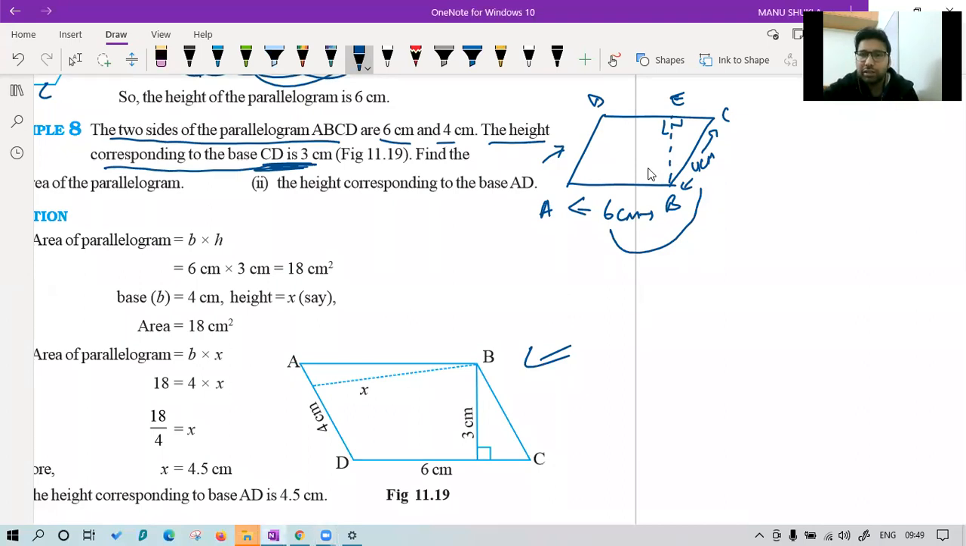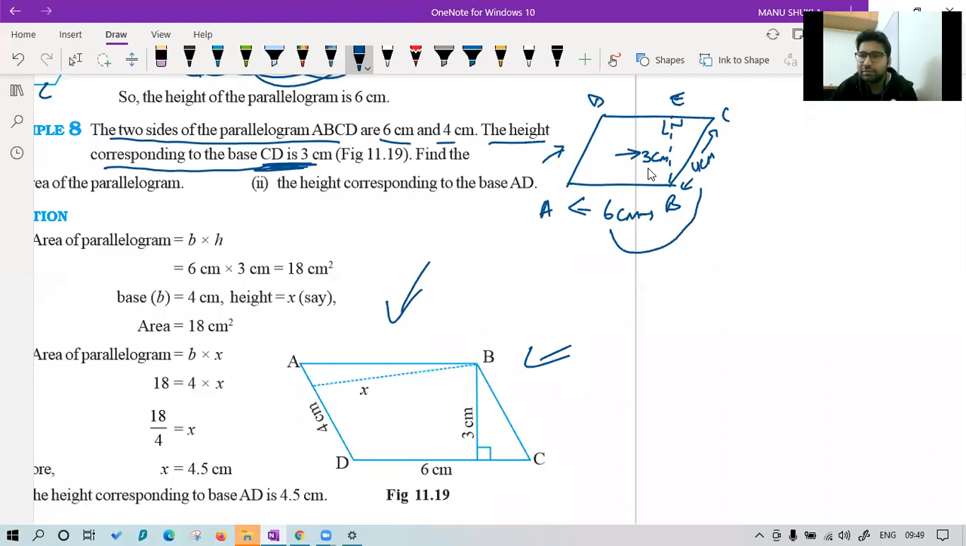Go with me, okay? I have drawn the figure on my own. I have not drawn their diagram, so you also can do it on your own. ABCD we have drawn. They are saying the height corresponding to base CD. If I take base as CD, obviously I have to draw a perpendicular in this way. If CD is the base, this will be the height. And this is 3 centimeter.